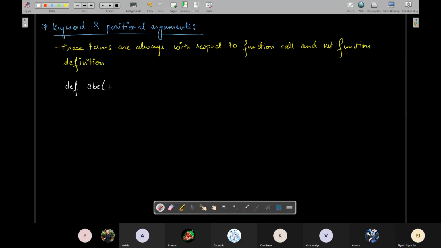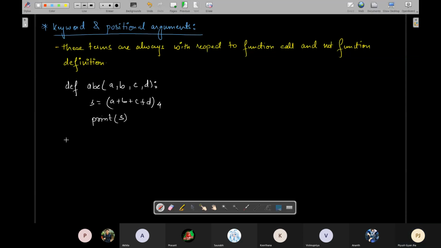Okay, A, B, C, D, and this program returns S is equals to A plus B plus C plus D by 4. That is average of all the 4 numbers passed to it. Okay, and then you can write or print S. मान लो return नहीं करता है, it only prints.